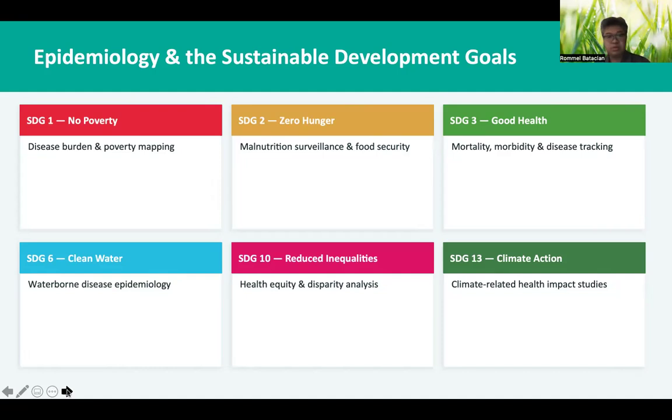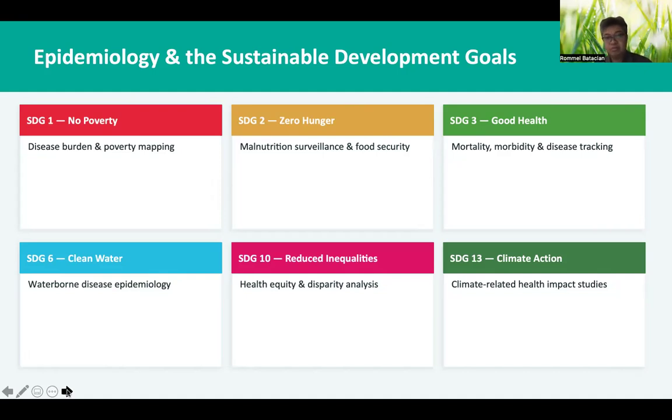So, no poverty, that involves looking at the disease burden and poverty mapping. Zero hunger, that's looking into malnutrition surveillance and food security.